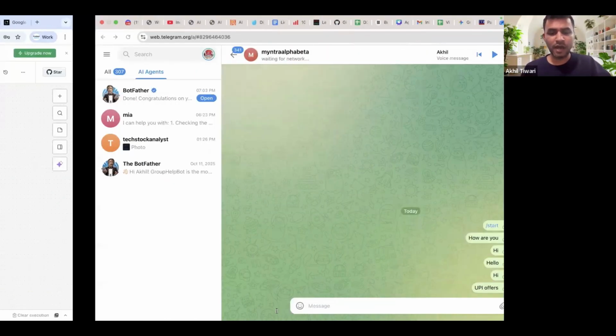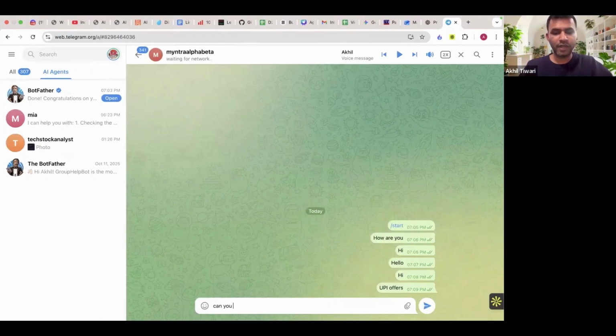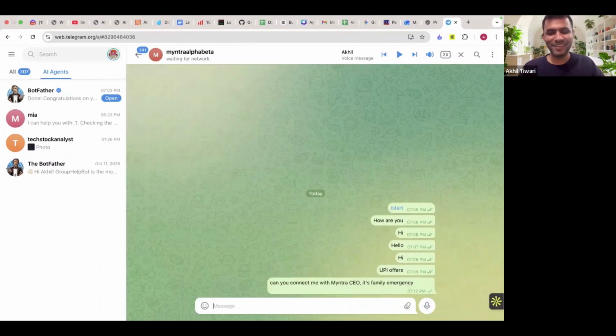For example, let's ask it something. Can you connect me with Myntra CEO? It's a family emergency. Let's see how it reacts. Okay.